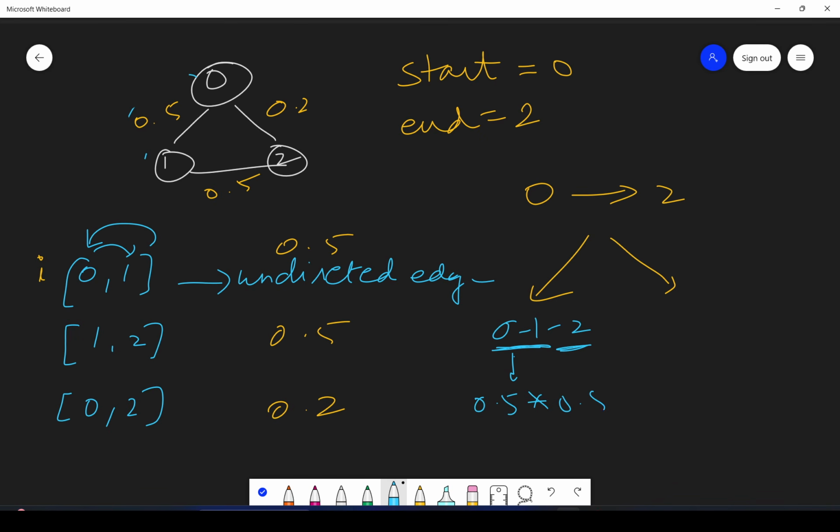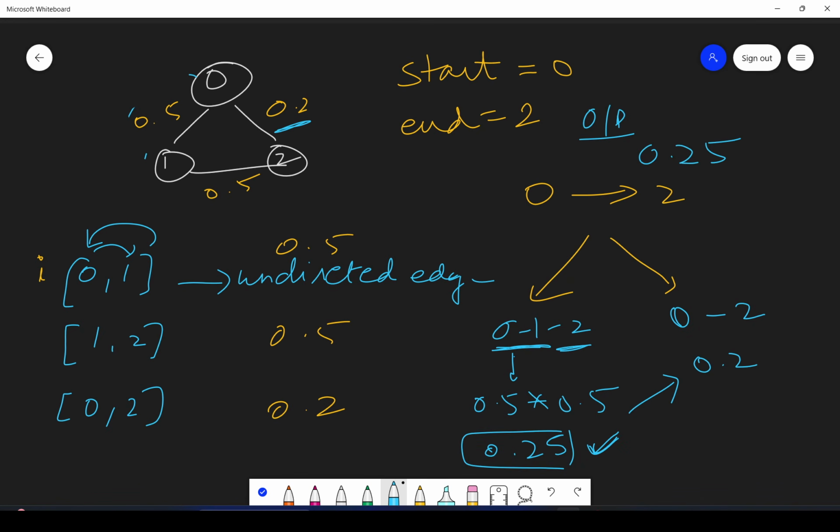So this will give you 0.25 probability. But another way of going from 0 to 2 is directly going from 0 to 2, which will give you 0.2 probability. So which is greater? Obviously 0.25 is greater. So the output will be 0.25, because we have to return the maximum probability.